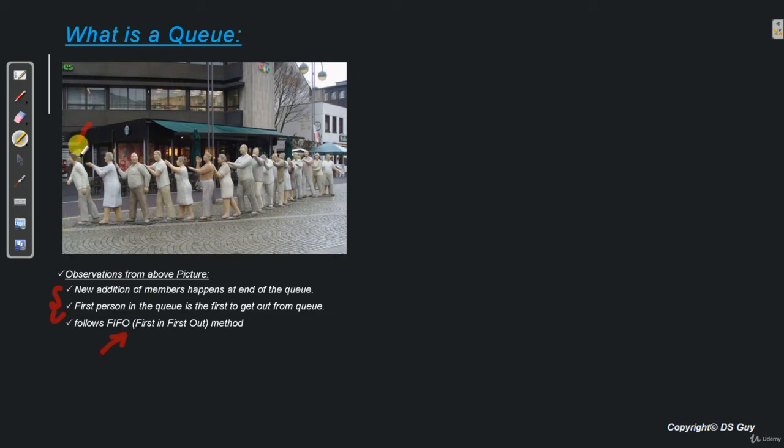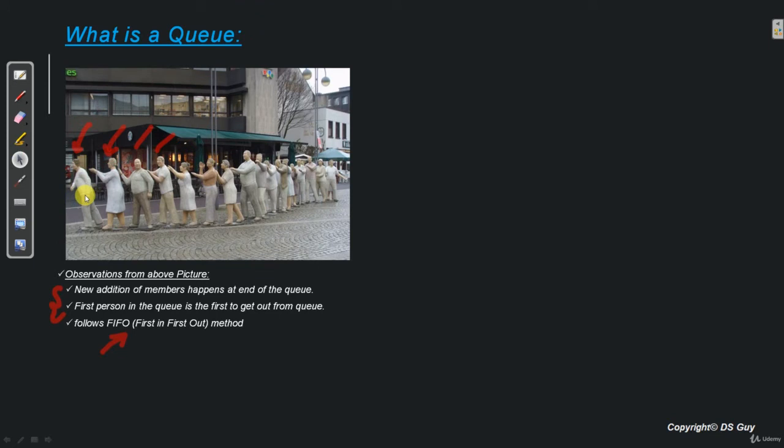So this gentleman would have come first, so he was standing in the queue at number 1, so he gets out first. This lady was second in the queue, so she is going to come out second, third, fourth, and so on. Now if we compare this behavior of a queue with queue data structure, they are exactly the same. That is, in queue data structure also we follow the FIFO method. That means whichever element comes in the queue first goes out of the queue first.